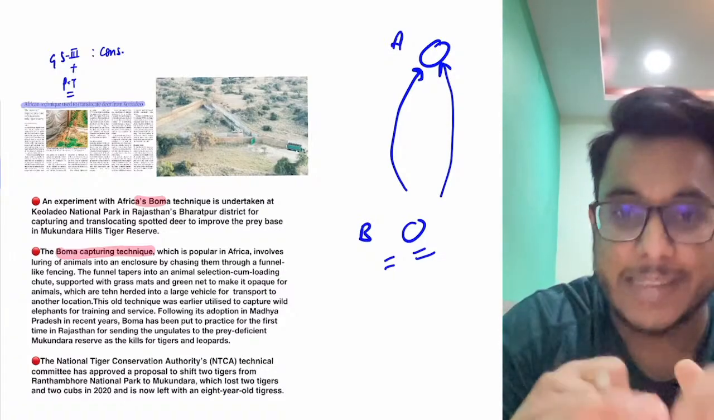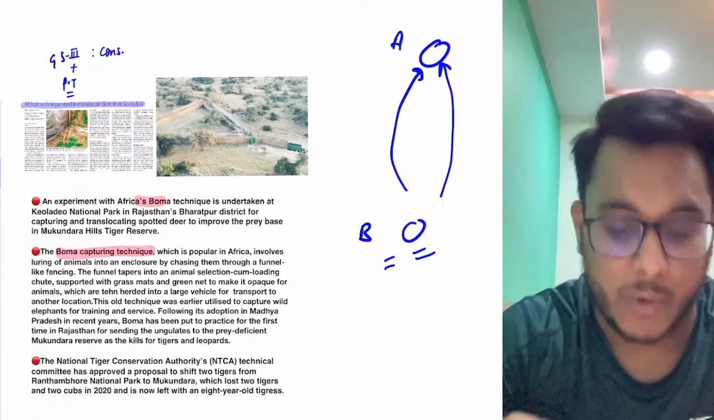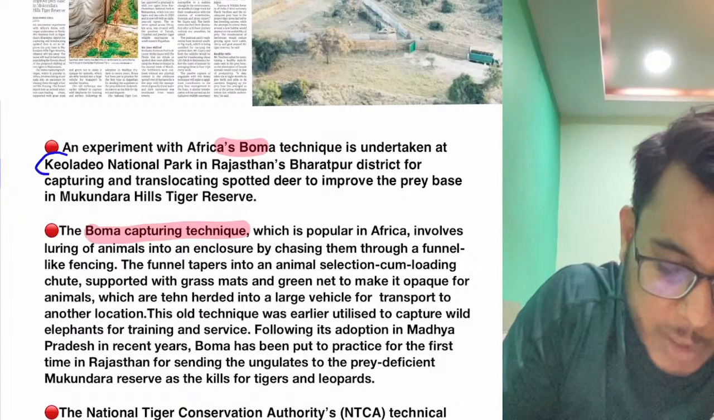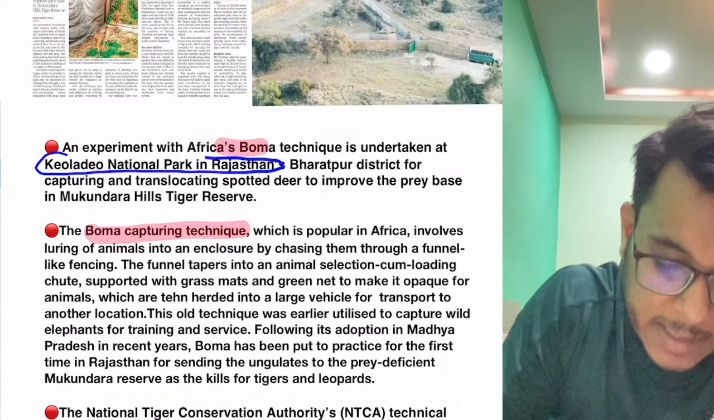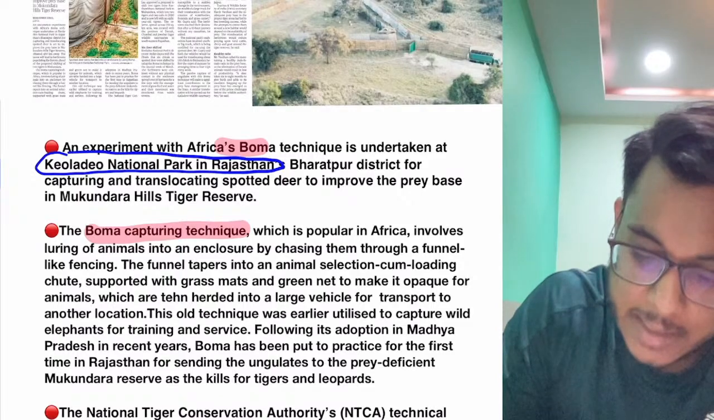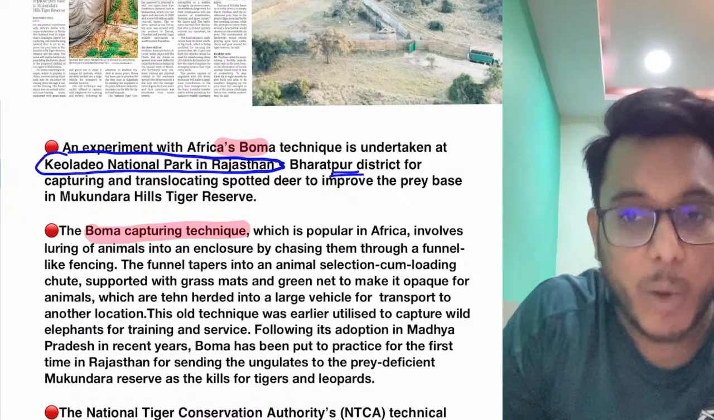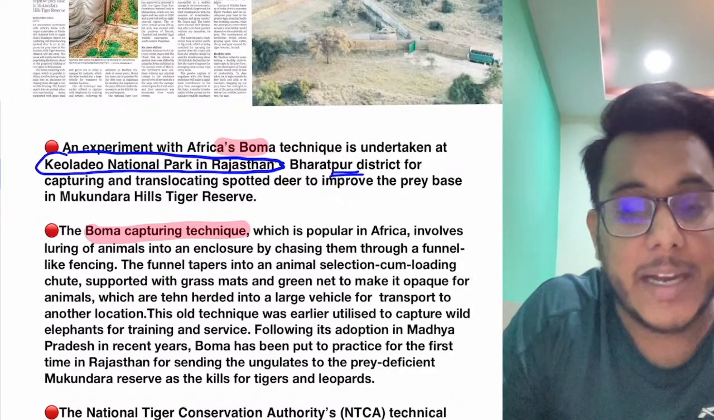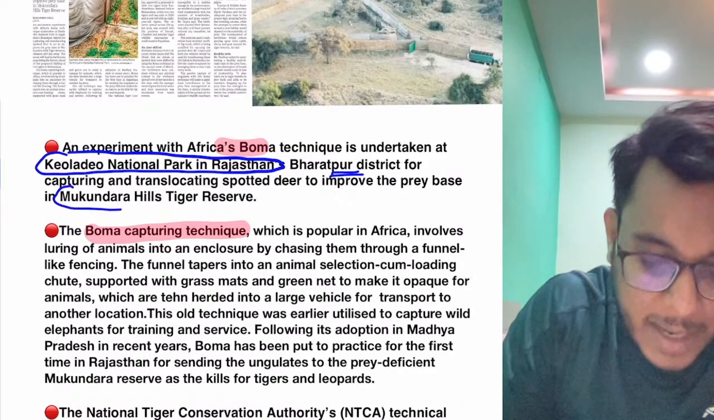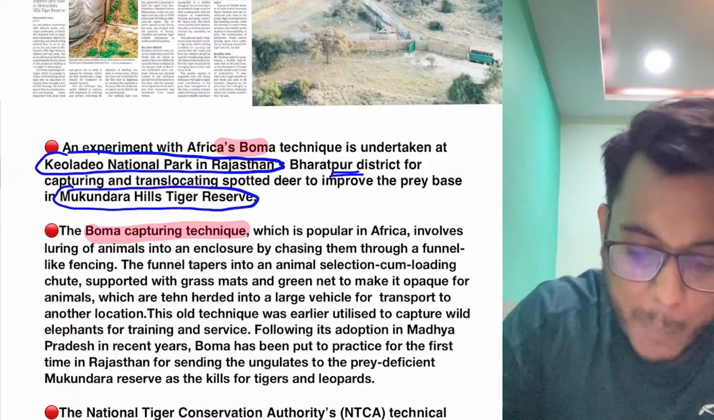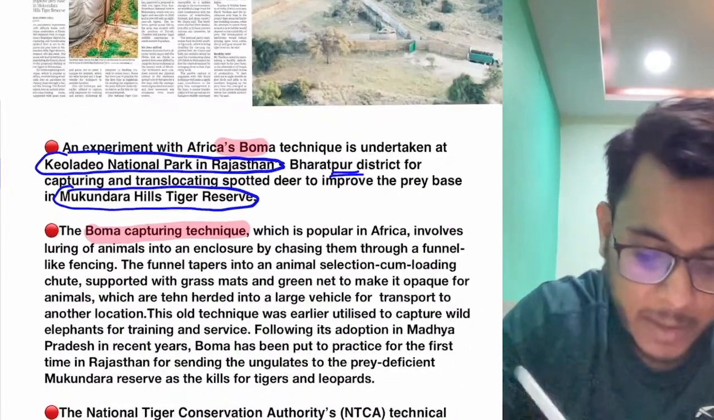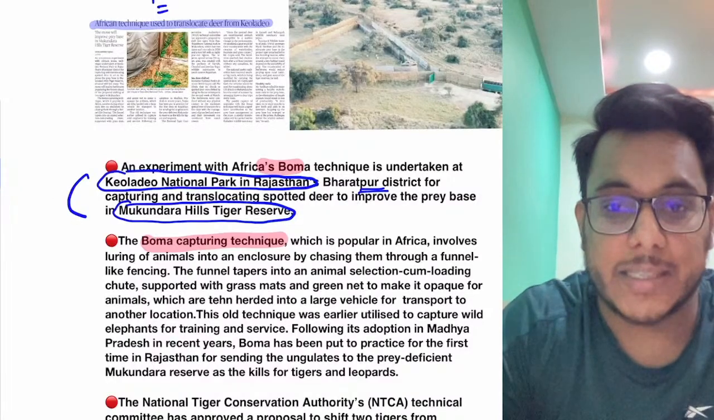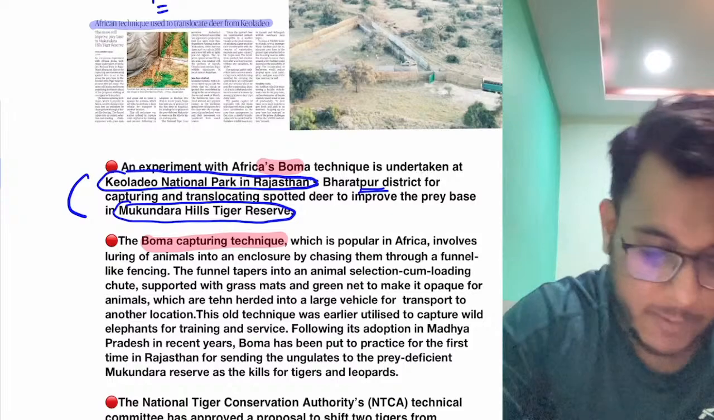Now, guys, why are we discussing this particular thing now? Recently, guys, what had happened? See, there is Kyolo Deo National Park in Rajasthan's Bharatpur district. From here, the spotted deer are to be translocated to another area, the Mukundra Hill Tiger Reserve. So basically, there is more than a 400-kilometer distance between these two areas, Kyolo Deo National Park in Rajasthan and Mukundra Hills Tiger Reserve.